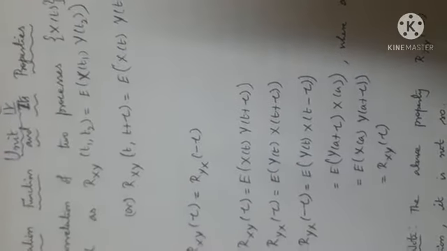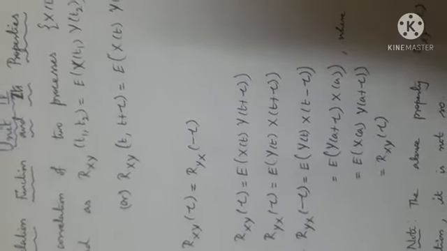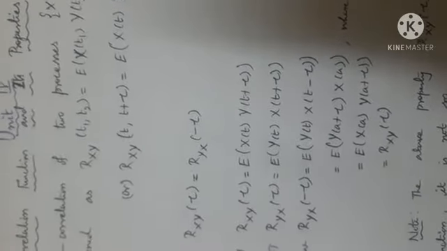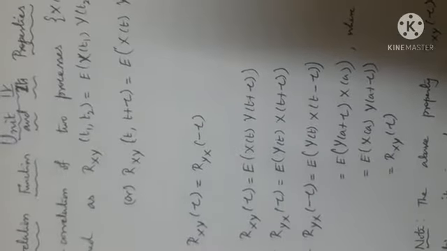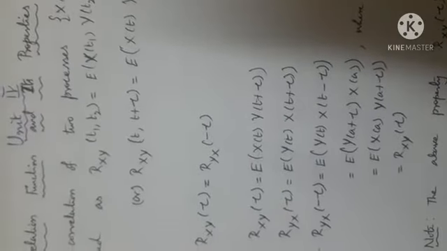Since I have given you the brief definition of cross correlation: cross correlation of the processes x of t and y of t is defined as Rxy of t1 comma t2, which is expectation of x of t1 into y of t2. You know autocorrelation is between the same process x of t. Here, cross correlation is between two different processes x of t and y of t.